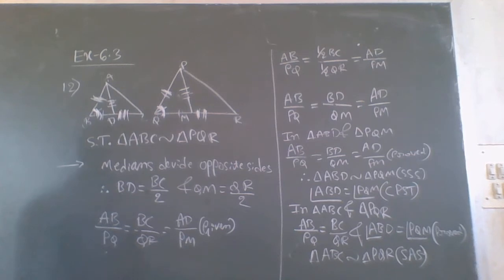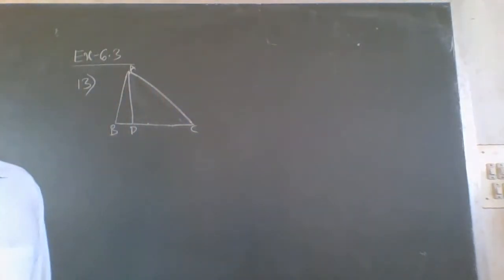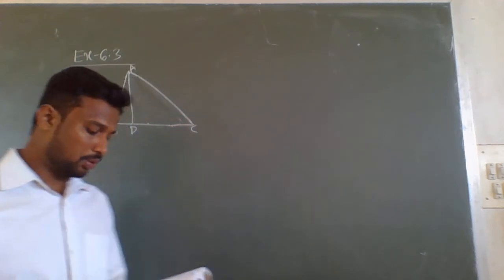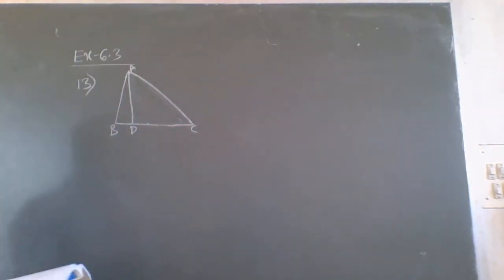So now I will continue with the 13th problem. For the 13th problem, this is the diagram.